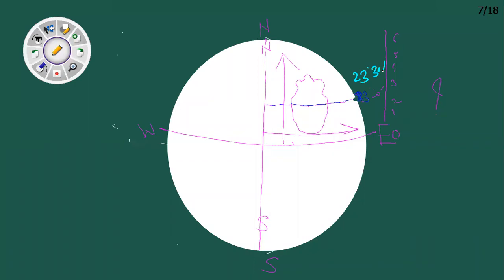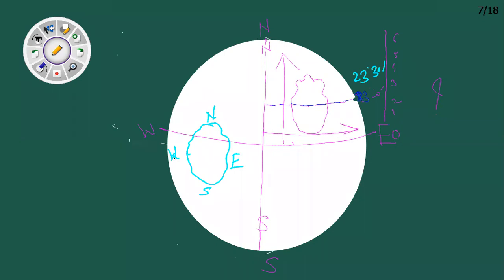The same is the case with Brazil. Now what is the location of Brazil? We are just saying the location of Brazil, meaning in which hemisphere Brazil is located. So Brazil is located somewhere here. Now listen, there are two notable things about Brazil. The equator passes through the northern part of Brazil. This is the northern part of Brazil, this is the southern part, this is the eastern part, and this is the western part of Brazil.